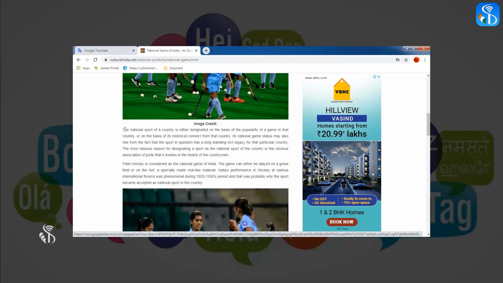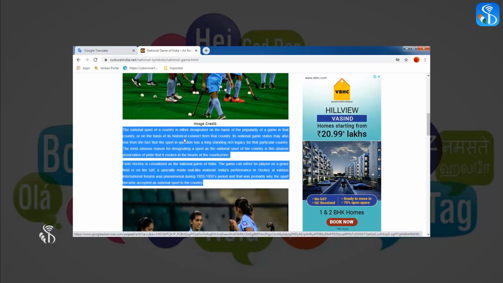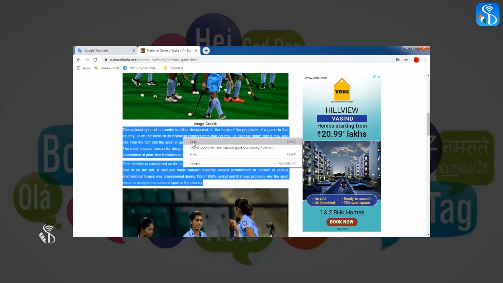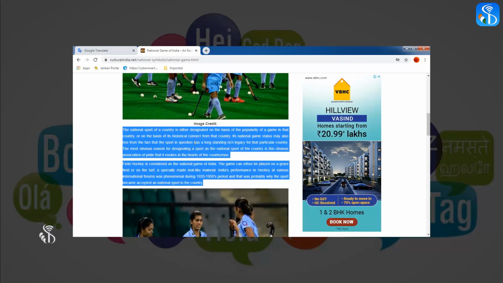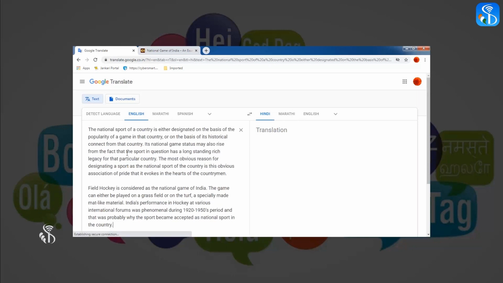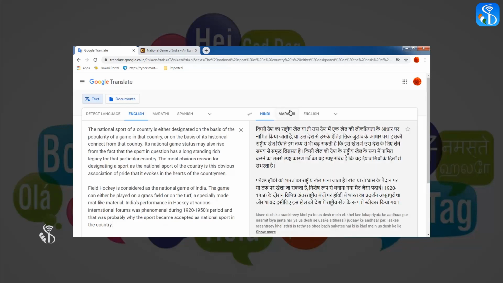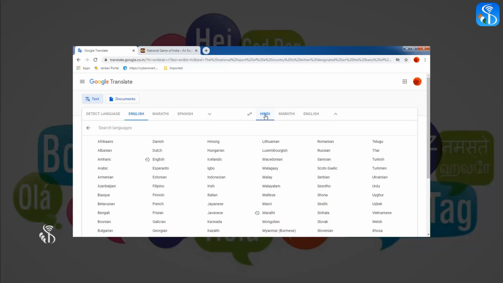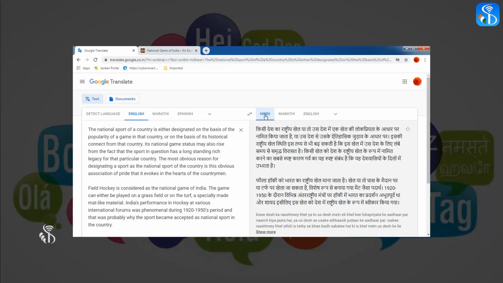Select this information from this website, right-click on the selected information and copy it. To paste this information, right-click and paste the copied information into the first section of Google Translate, select the Hindi language for the translation and translate it. In the right-hand section, you will get the Hindi translation of the article.